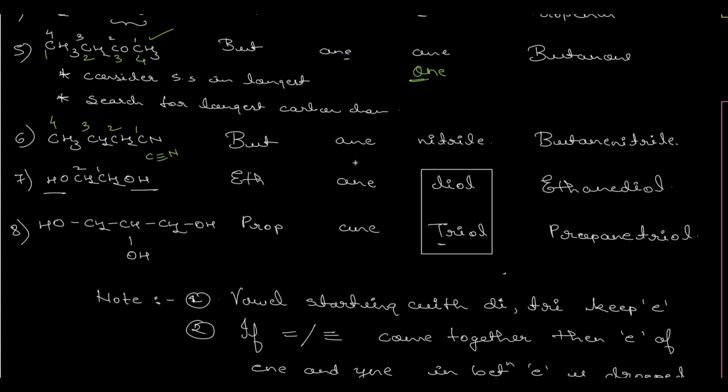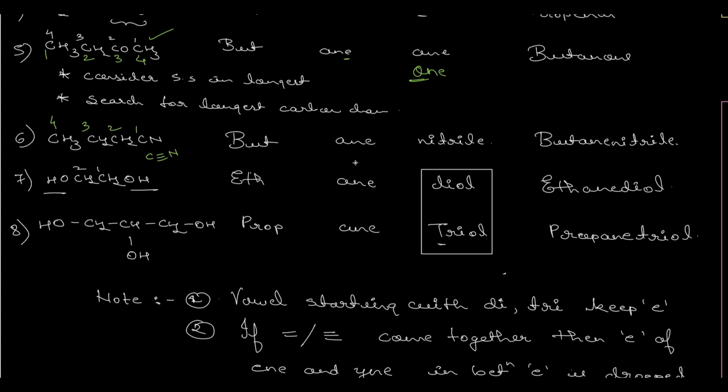So the word root is but. Only single bond, ane. And the functional group present is nitrile. N is not a vowel, so we will keep E. So we'll consider E from ane and we'll write the whole word, that is butanenitrile.